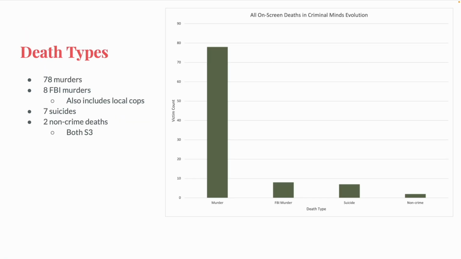Before getting into the exact crimes, I want to show this graph of all the on-screen deaths in Evolution. Across all 4 seasons, 79 people have died at the hands of a criminal, or maybe someone murdering in self-defense. Hollywood isn't really a criminal. Of those criminals, 8 have died at the hands of the FBI. Unfortunately, it wasn't until this season that I made very certain to record exactly who killed them.